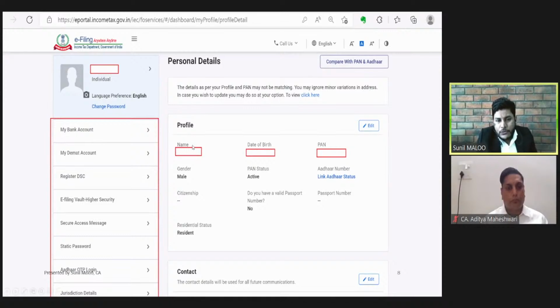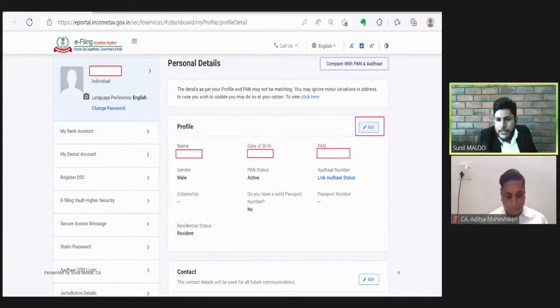So all the assessee need to ensure that whatever appears in their profile is true and correct. Suppose there is some mistake or some update in the profile, those updates need to be edited and informed to the income tax department. And for editing the profile, there is an edit button in the profile whereby we can edit the given details. So suppose we click this edit button, we will be redirected to the next page.